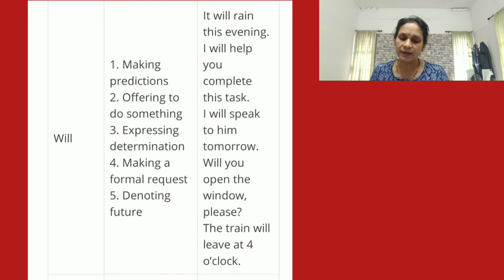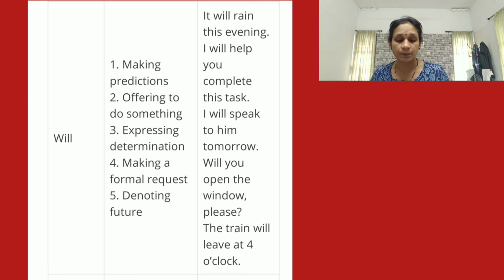Then the third one, expressing determination. Yes, I will do. That is a determination. I will speak to him tomorrow. It is a determination. Fourth one, making a formal request. That is, will you open the window please? That is a request. So in that situation also we will use the modal auxiliary verb.